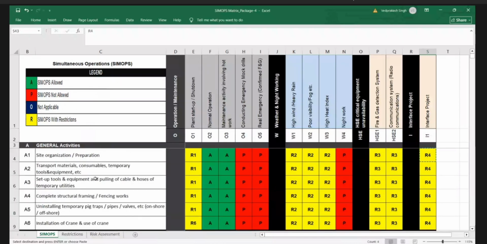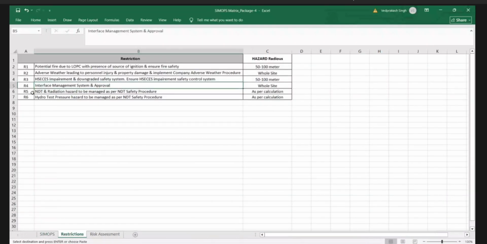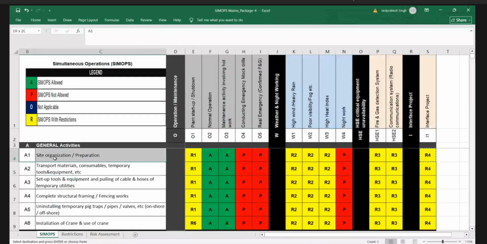Okay, guys, so let us start our session R4, and then R5 is what? R5 is entity, R6 is hydro. Okay. So we'll have the same approach, and we are saying that civil activity, general activity, site organization preparation, we are keeping the same restriction as we discussed in package 2.